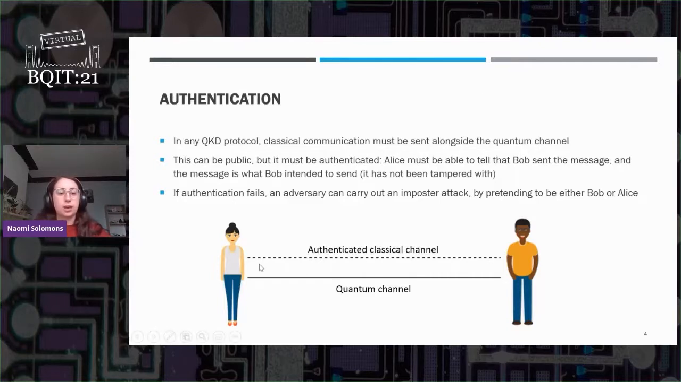That means, for example, if Alice and Bob are our end users, and Bob sends a message to Alice, Alice needs to know that Bob is the person that sent it and that it says exactly what Bob wanted it to say. If that wasn't the case, then you could have someone intercepting the quantum channel and the classical channel and just sending their own states and their own messages, pretending to be Bob. That's called an imposter attack, and it's what we want to avoid.